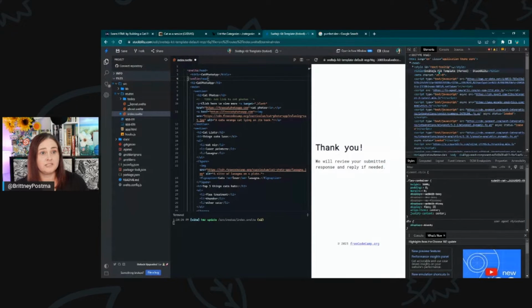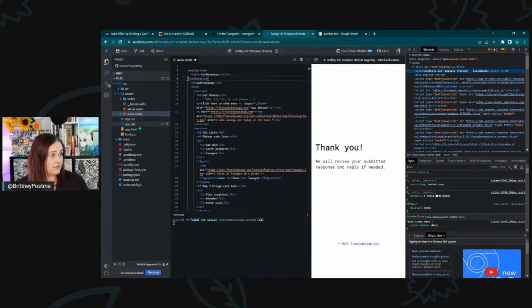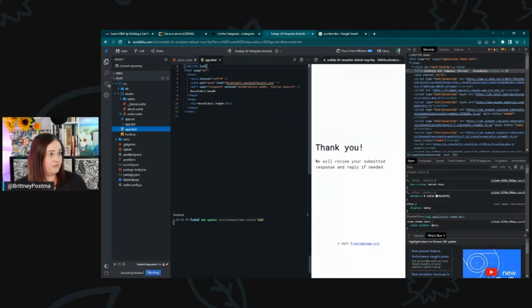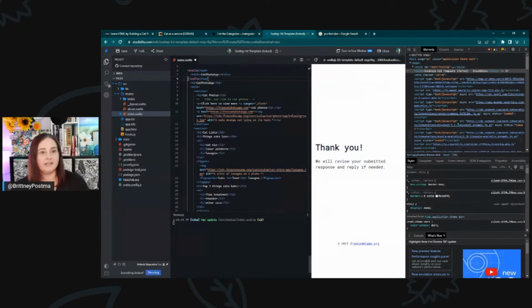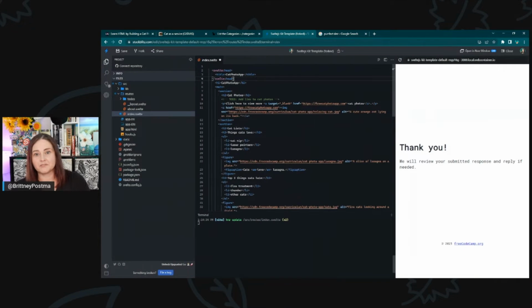We should see title. And you know what? I bet the app.html file has a head that's being injected into it. Okay, so I don't know how that works with StackBlitz. So let's move on to the next thing I was going to talk about. But that does work there if you want to do the head component in Svelte.